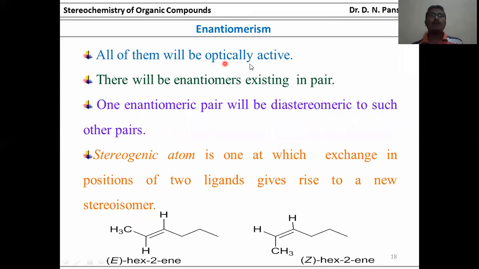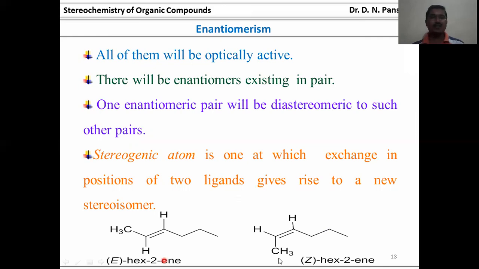All of them will be optically active. Enantiomers will exist in pairs. One enantiomeric pair will be diastereomeric to the other pairs. A stereogenic atom is one at which exchange of the positions of two ligands gives rise to a new stereoisomer.